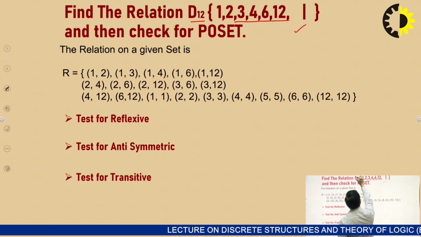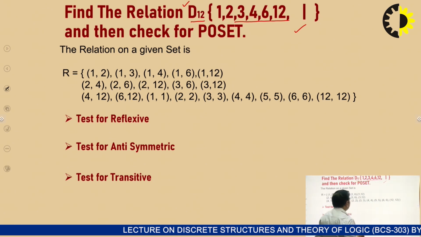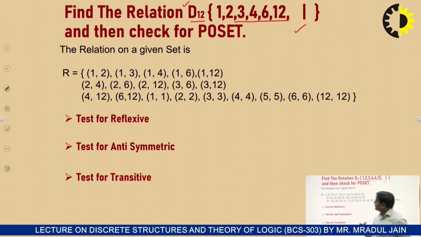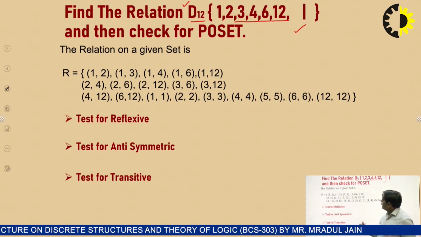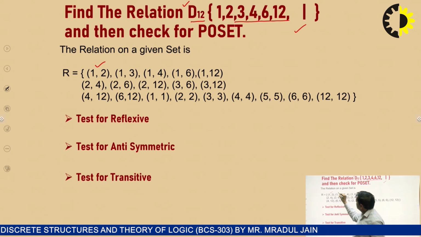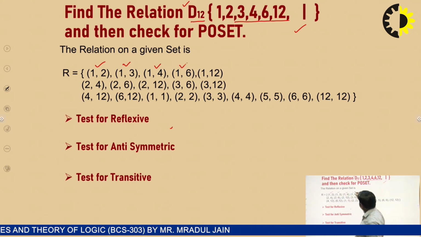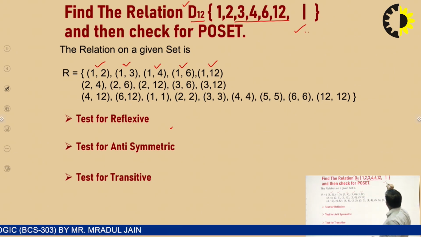D represents divisibility. So, as I was speaking, 1 can divide 2, 3, 4, 6 and 12. I have to create a pair for divisibility.